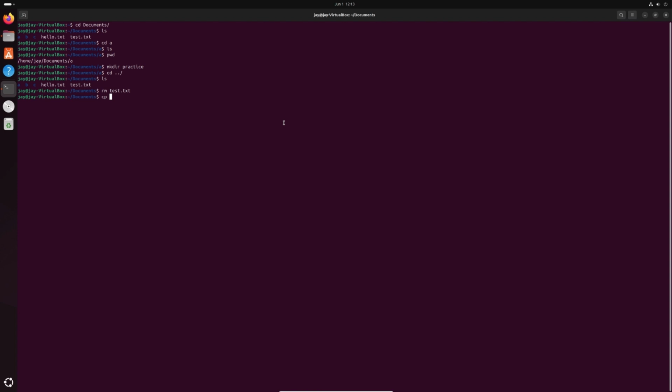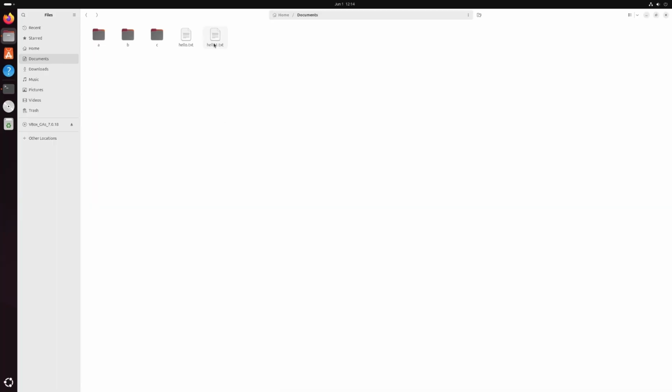If I want to copy this file hello.txt into some other file, let's say hello1.txt, I type cp, the name of the file which you want to copy, and the name of the file to which you want the contents to be copied. When I press enter, it will create the copy of this file. You can see hello1.txt is created with the same content as hello.txt.